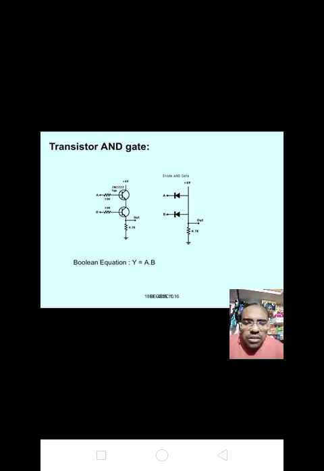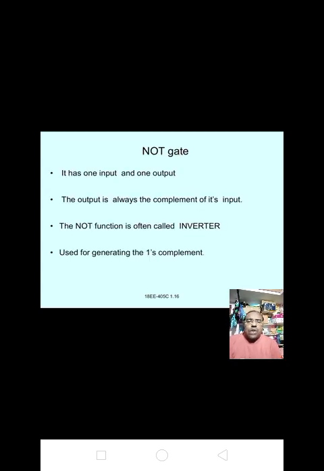Next, NOT gate. It has only one input and only one output. The output is always the complement of its input.